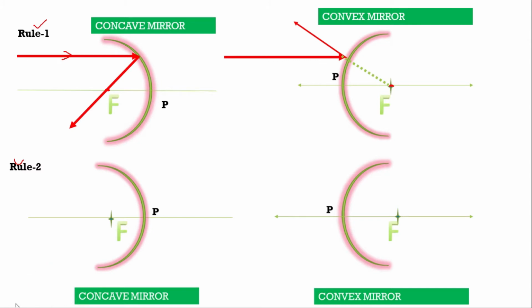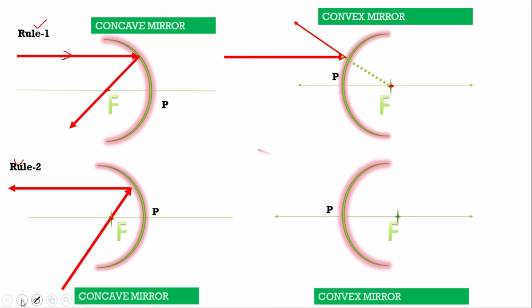Next one is, now see, the light ray which is passing through the focus. First, is it passing through the focus? After reflection, it will become parallel to the principal axis from the mirror. I hope you are understanding.